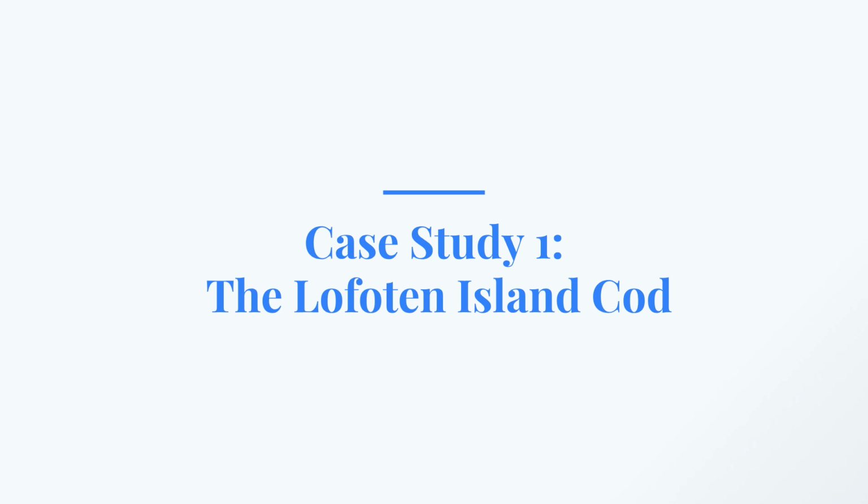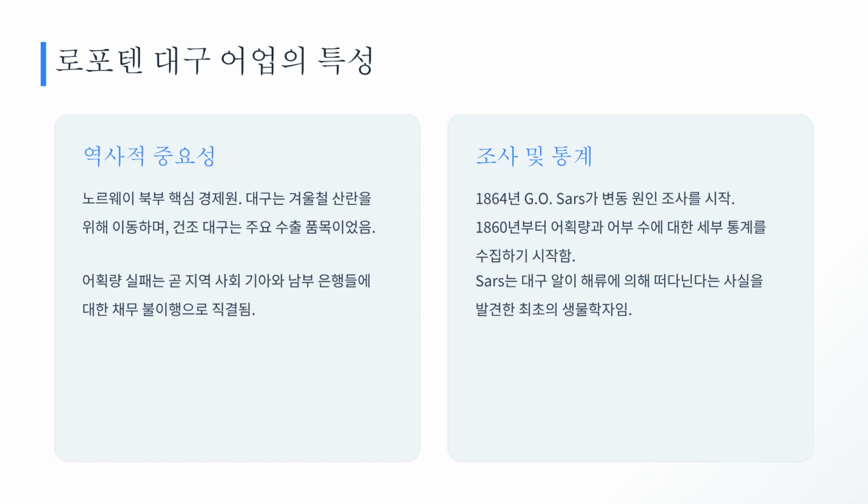Let's begin with Case Study 1, the Lofoten Island cod. This case highlights the challenges faced by local fisheries due to fluctuating yields. The Lofoten cod fishery was vital to northern Norway's economy. Failure meant famine and defaults for banks. G.O. Sars began investigations in 1864, collecting detailed statistics and discovering that cod eggs drifted with the ocean currents.